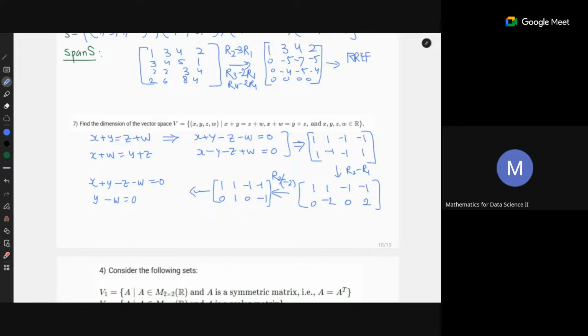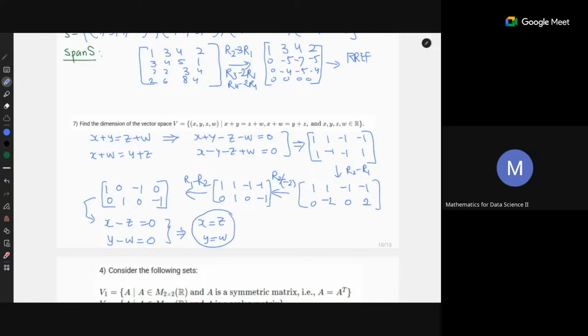Okay, now let's further do one more thing. Let's obtain the RREF form. So R1 minus R2. So what will you get? You will get 1, 0, minus 1, minus 1 plus 1, and 0, 1, 0, minus 1. Now you convert this into the homogeneous system of equations by multiplying by x, y, z, w. x minus z equal to 0, y minus w equal to 0. Now this will tell you that x is equal to z, y is equal to w.